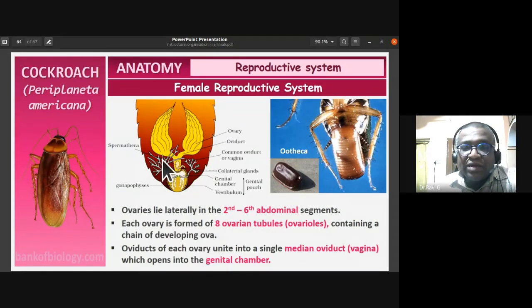The oviducts of each ovary unite into a single median oviduct. This median or common oviduct we call the vagina, which opens into the genital chamber.